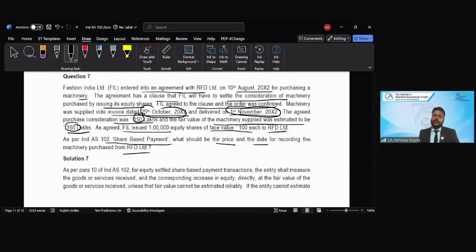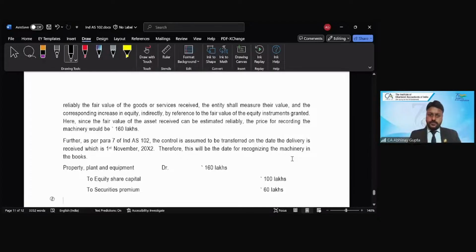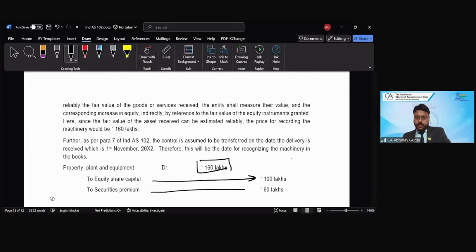Now, what do you think? At what price will you record this machinery and on what date? Any guesses? Fair value. So entry would be property, plant and equipment debit 160 lakhs, right? 160 lakhs, to equity share capital 100 lakhs, to securities premium 60 lakhs.